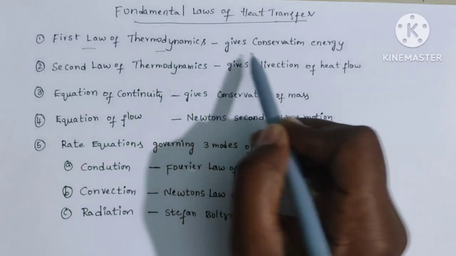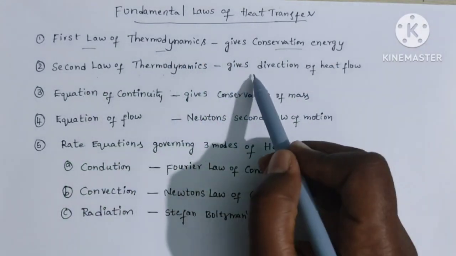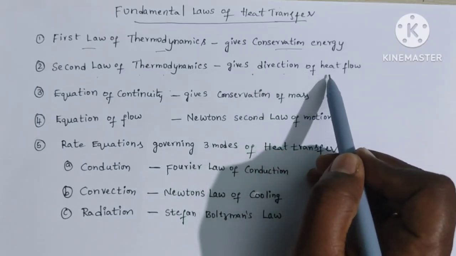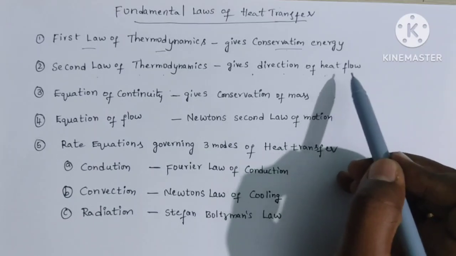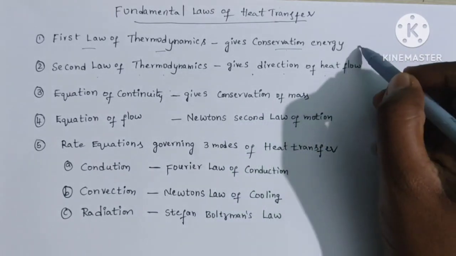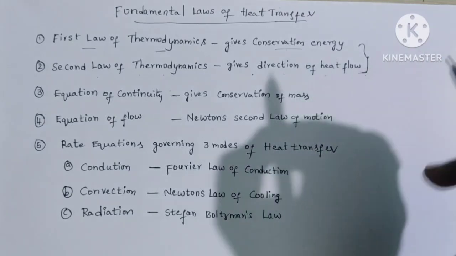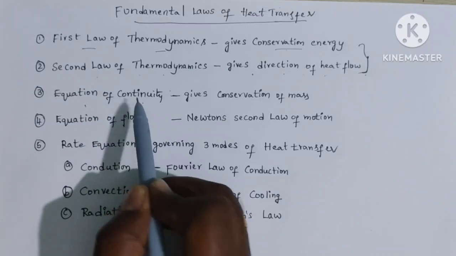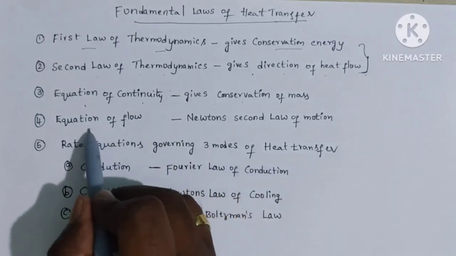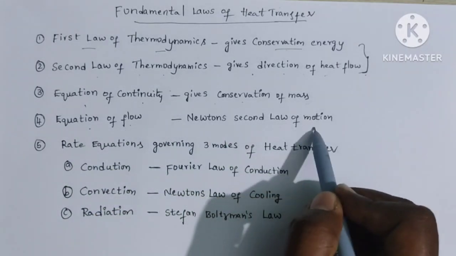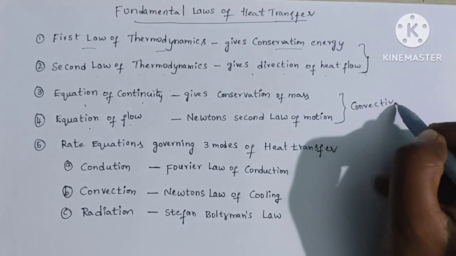First law of thermodynamics gives the conservation of energy. Second law of thermodynamics gives the direction of heat flow, in which direction heat flows. Generally heat flows from high temperature body to the low temperature body. These two laws are described in thermodynamic subject. Equation of continuity gives the conservation of mass. Equation of flow, Newton's second law of motion. These two laws are used in convective heat transfer.